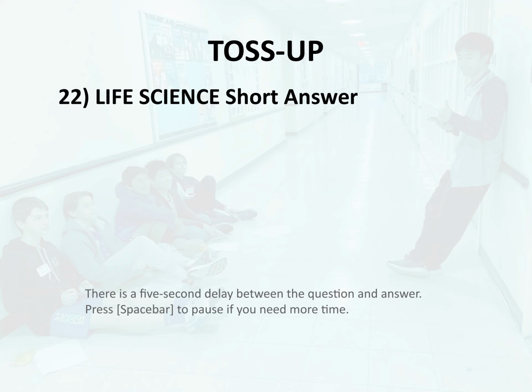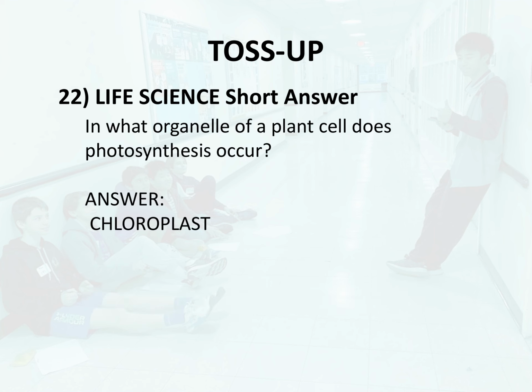Toss-up 22. Life science. Short answer. In what organelle of a plant cell does photosynthesis occur? Answer. Chloroplast.